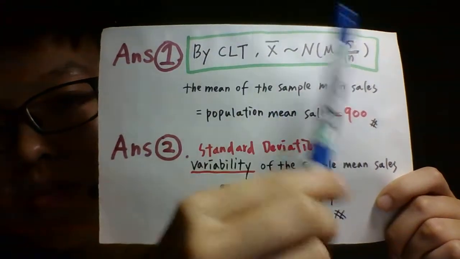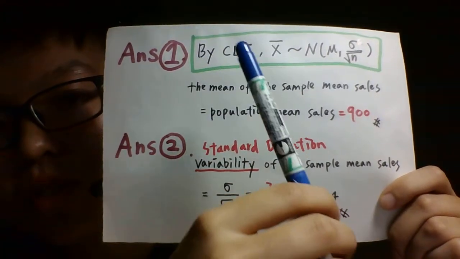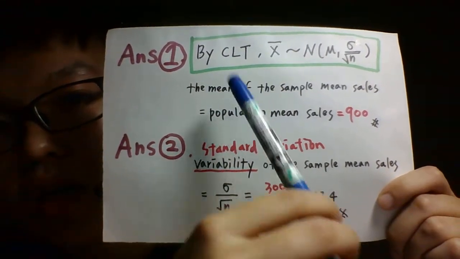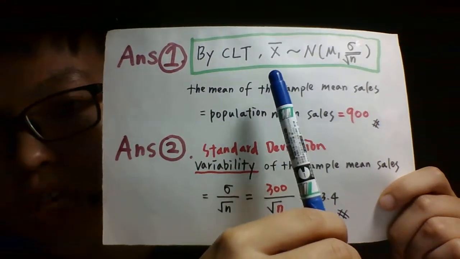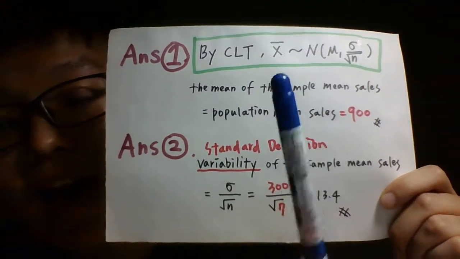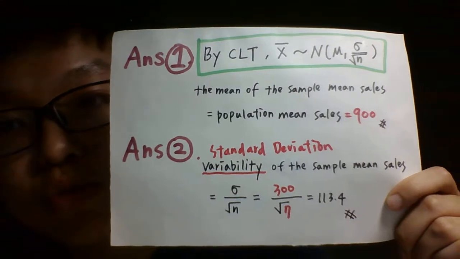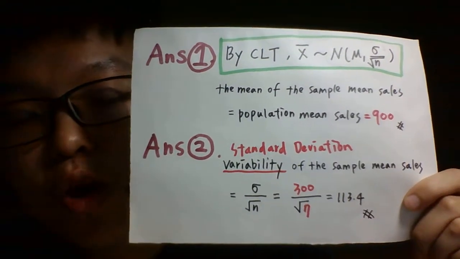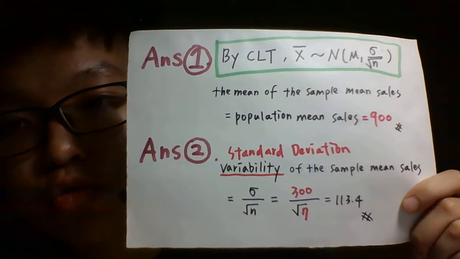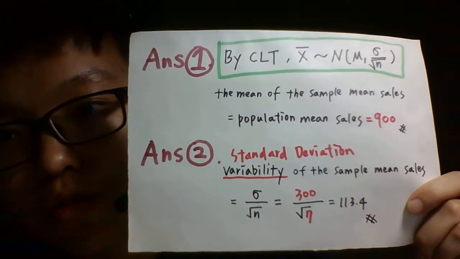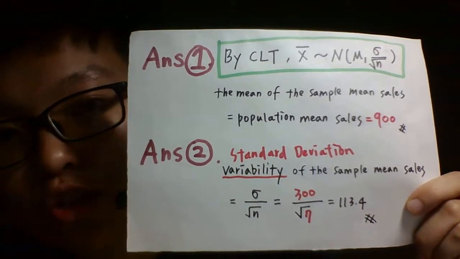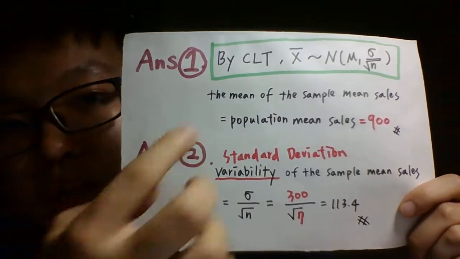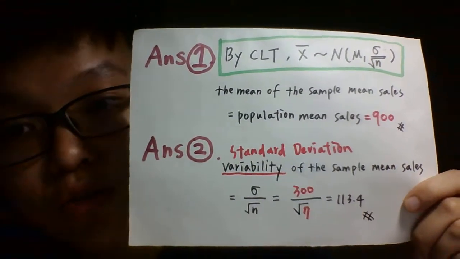And remember that the central limit theorem is a theory that does not have any population distribution restrictions. So in this example, even though we don't know the population distribution of the sales, we still can use the central limit theorem to solve this question.